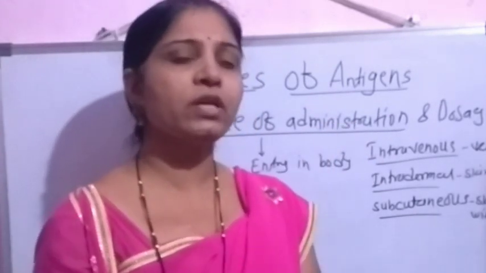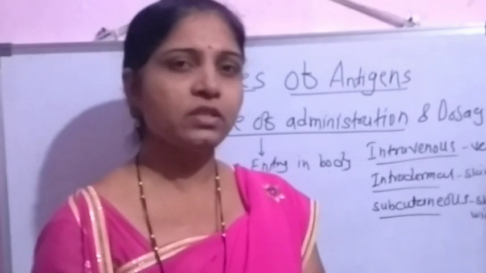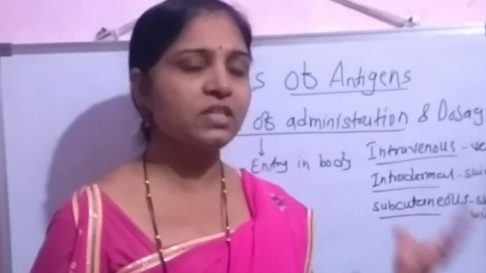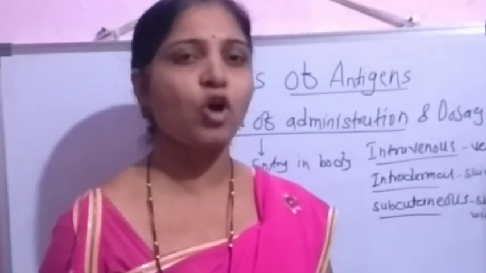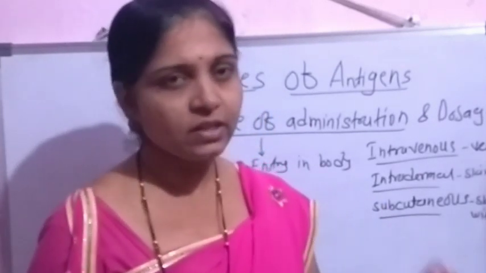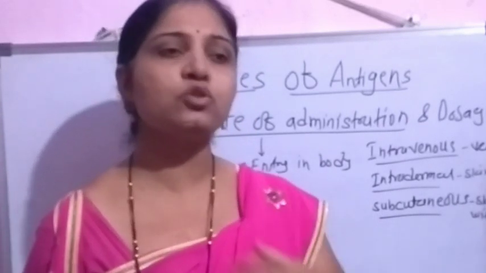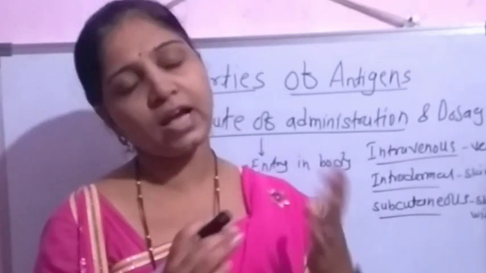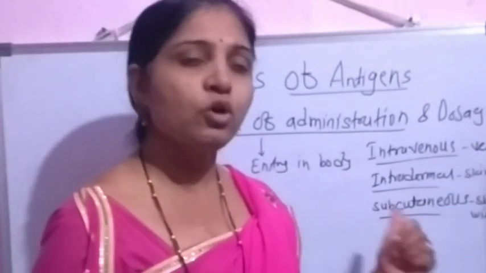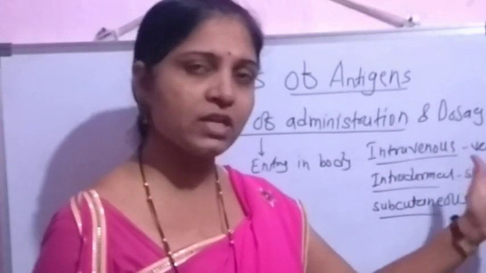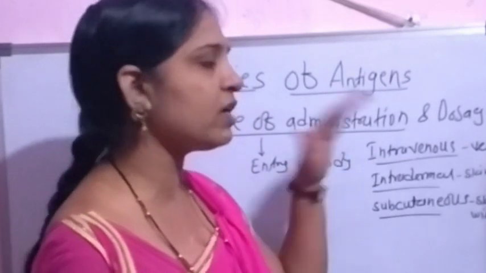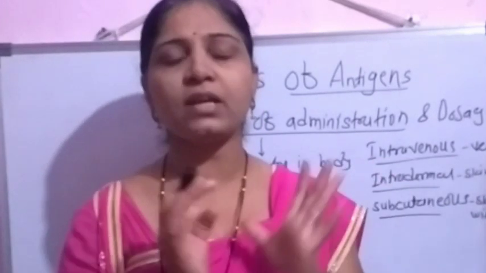Whenever there is subcutaneous entry of the substances into our body, these are directly transferred to the local lymph nodes present within our body. The lymph nodes act as a secondary lymphoid organ, within which both B and T lymphocytes are present, and there is proper presentation of these substances to the B and T lymphocytes, and at a higher rate the immune response develops. With the intravenous route also, these are introduced to the spleen. At that site also B and T lymphocytic cells are present. So whenever there is subcutaneous or intravenous introduction of these substances, at the maximum level